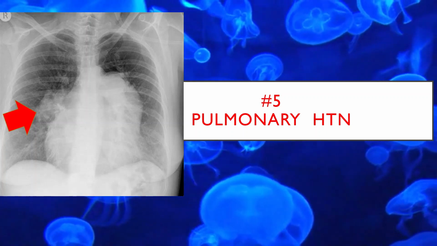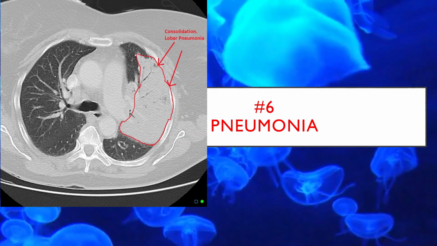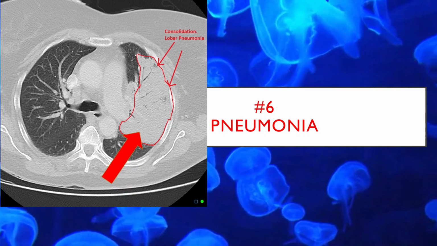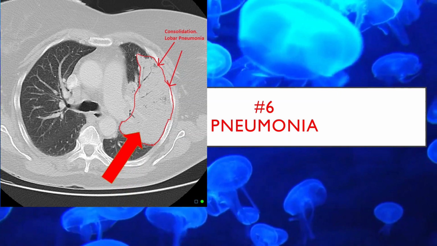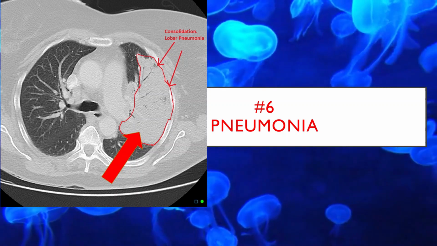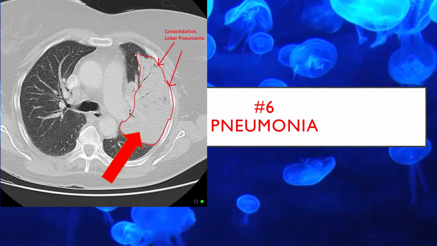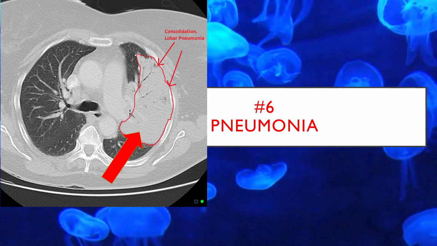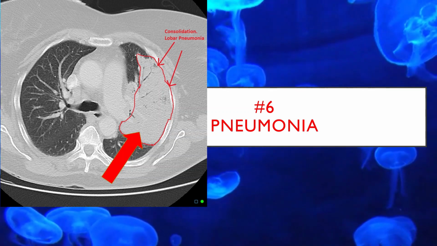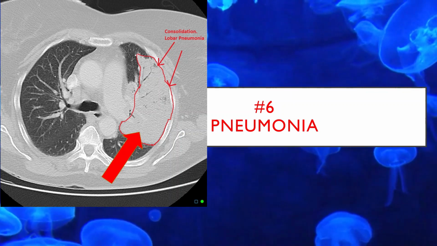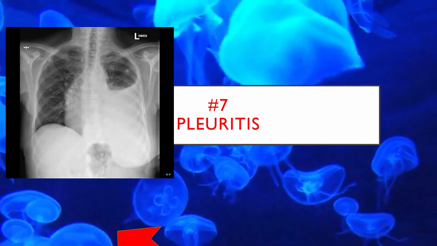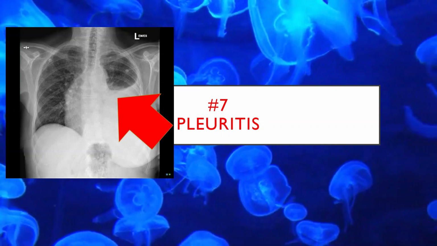The sixth cause of chest pain is pneumonia. Cough with or without sputum production, dyspnea, and pleuritic chest pain are among the most common symptoms associated with pneumonia. In addition, the majority of patients with pneumonia have fever, chills, fatigue, malaise, and anorexia. The seventh cause is pleuritis, which is an inflammation of the lung pleura and causes pleuritic chest pain.